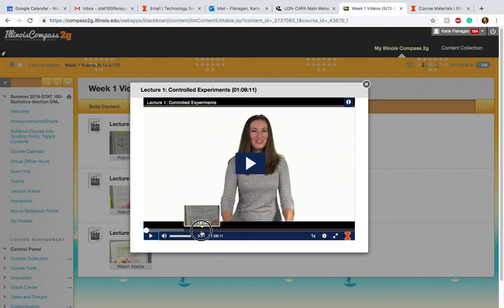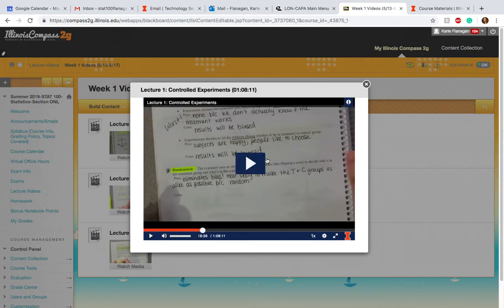And then as the video goes on, you'll see that I'm writing in the notebook. So here's the notebook. I'm taking notes, talking through it. I like to use a highlighter. You don't have to use one, but I think it's super helpful. And you can take notes along with me. I definitely encourage you to take your own notes. You don't have to write exactly what I write, but I think it's good for you guys to see these videos, which are basically exactly like an in-person class. So make sure to watch these.